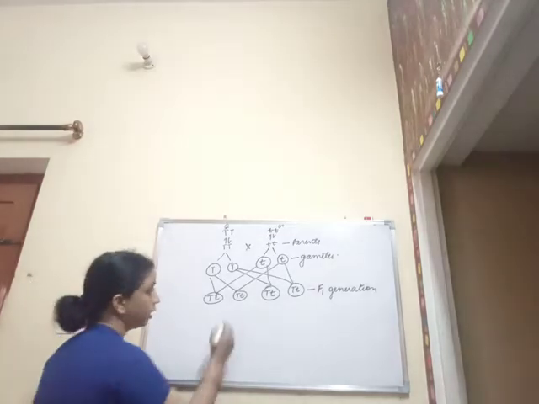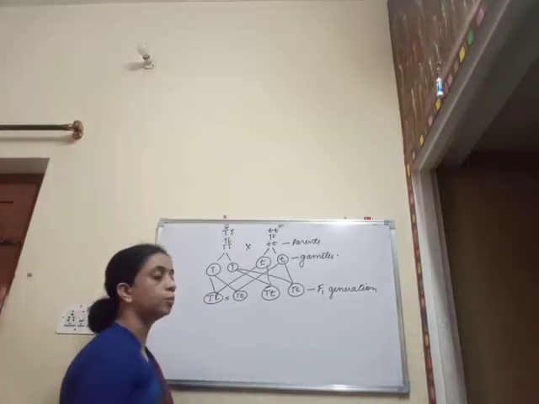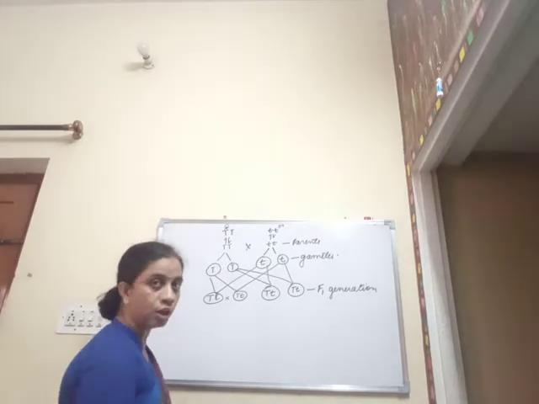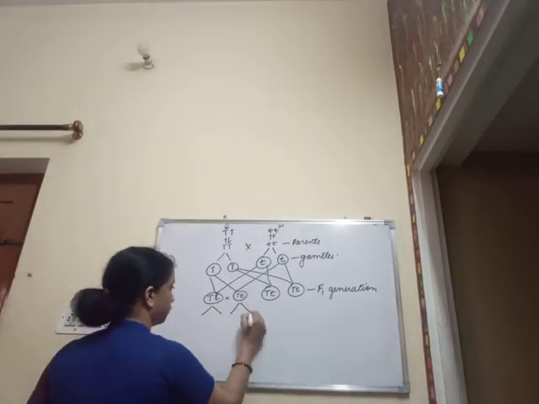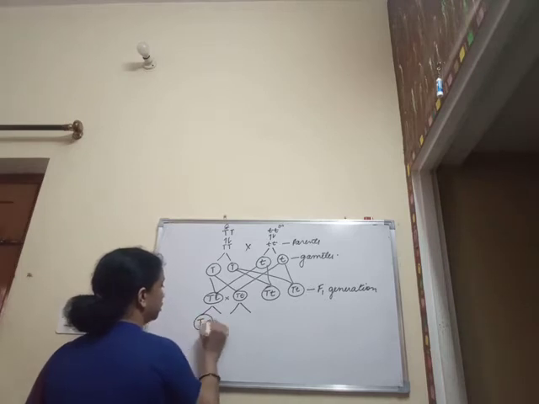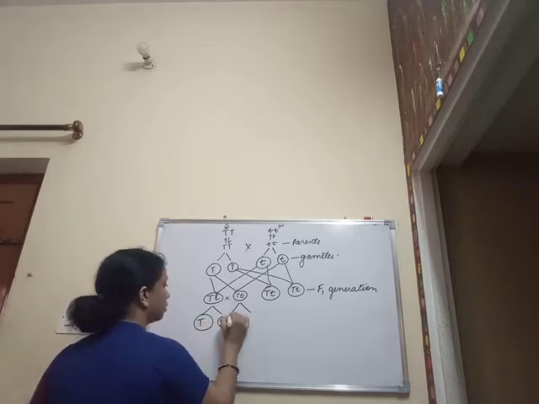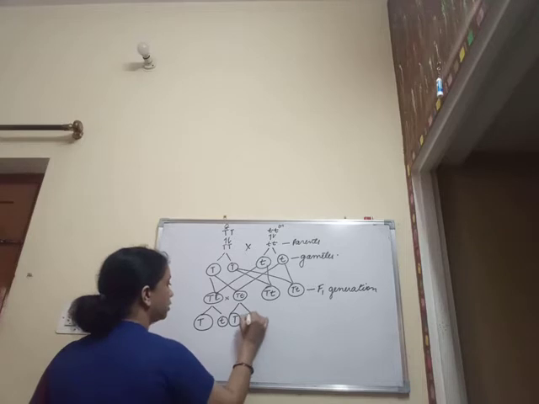Again what he did, he conducted a cross between the progenies of the F1 generation, and what he observed is this. Again the gametes are obtained, Tt and Tt.